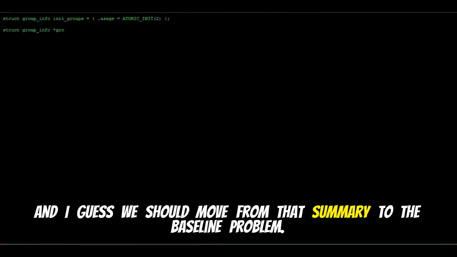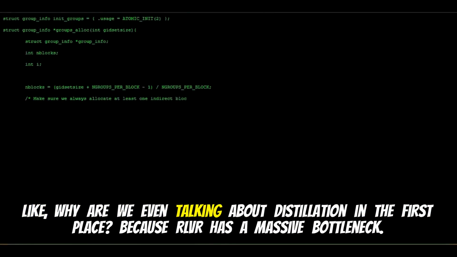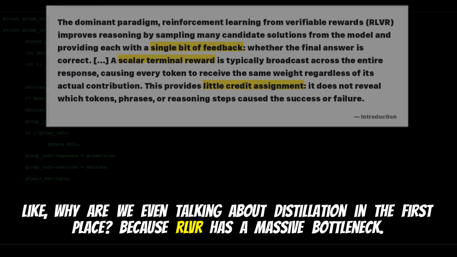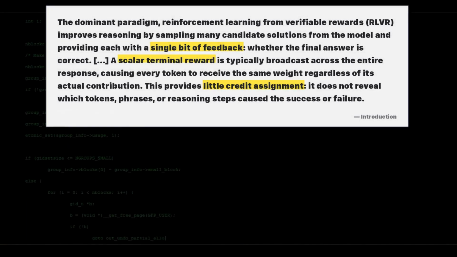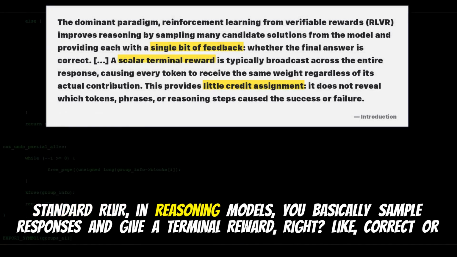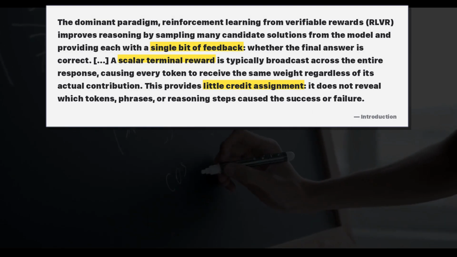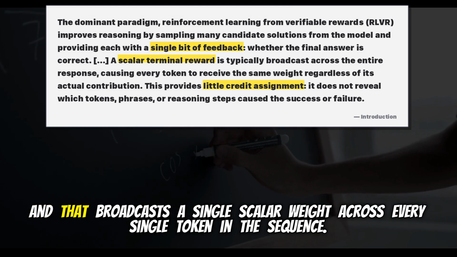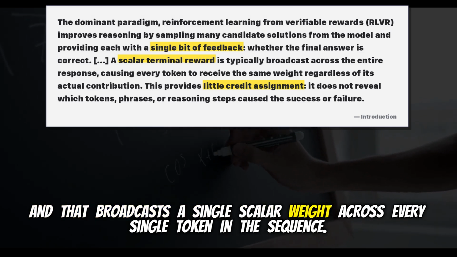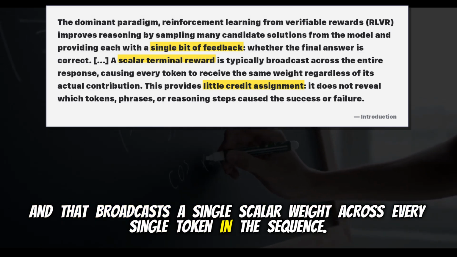Right, exactly. And I guess we should move from that summary to the baseline problem. Like, why are we even talking about distillation in the first place? Because RLVR has a massive bottleneck. Yeah. Standard RLVR in reasoning models, you basically sample responses and give a terminal reward, right? Like correct or incorrect, 1 or 0. Yep. And that broadcasts a single scalar weight across every single token in the sequence.